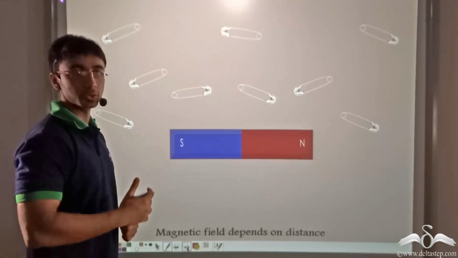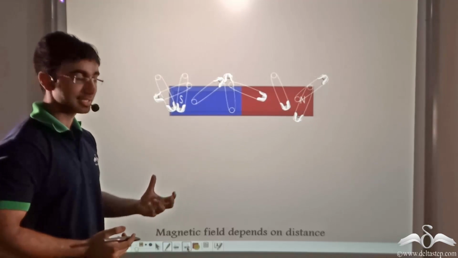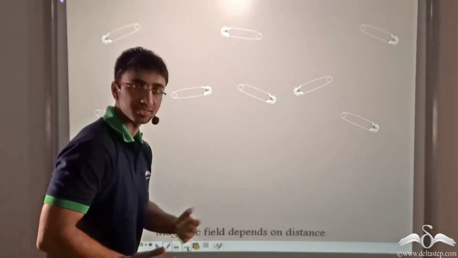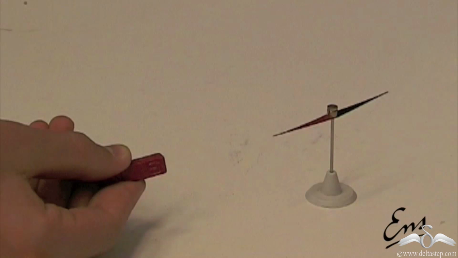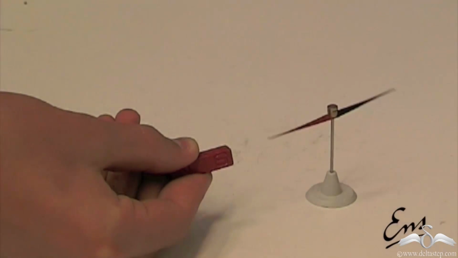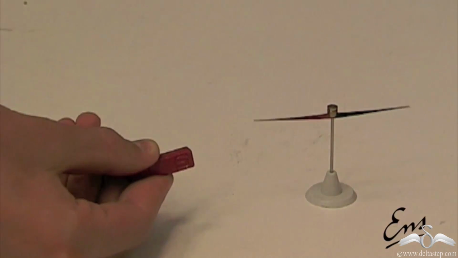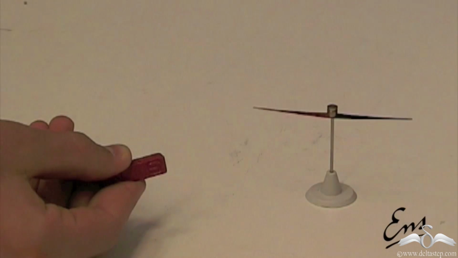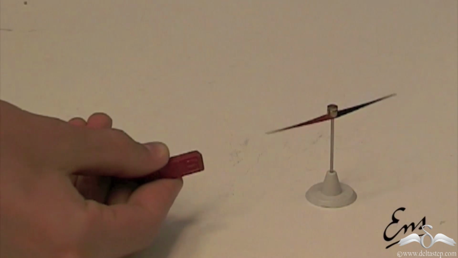So now let us see a video whereby we will be able to demonstrate that magnetic field or the influence of the magnet indeed depends on the distance. If you see this video closely, you will find that a magnet over here is being brought close to this particular needle. Now you will notice that when the magnet is brought close, the needle is starting to shake vigorously. The moment the magnet is being withdrawn, the vigor with which the needle is shaking is decreasing. And this process is being repeated and a similar result is found.